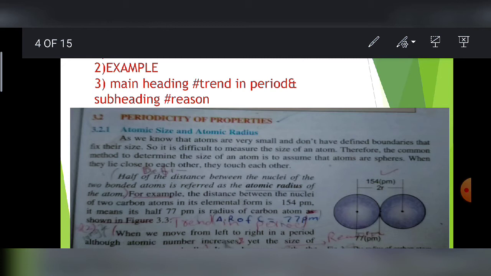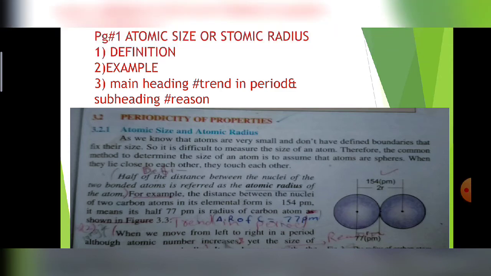Next, the main heading is trend of atomic size in the periodic table, and the subheading is trend in a period. Again, when we move from left to right in a period, although atomic number increases, the atomic size of the atom, the atomic radius, decreases. What is the reason for it?